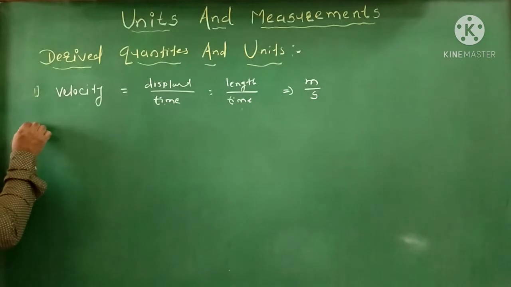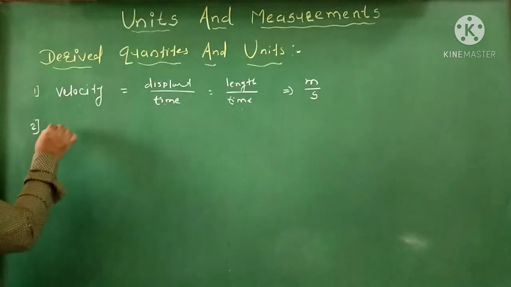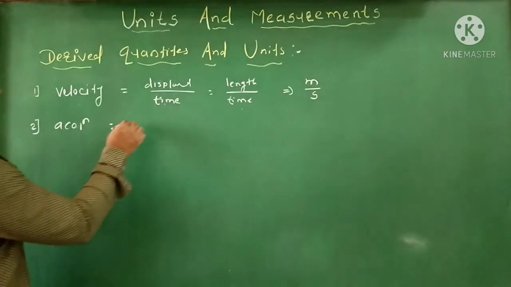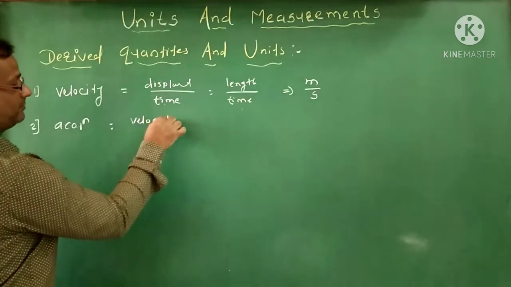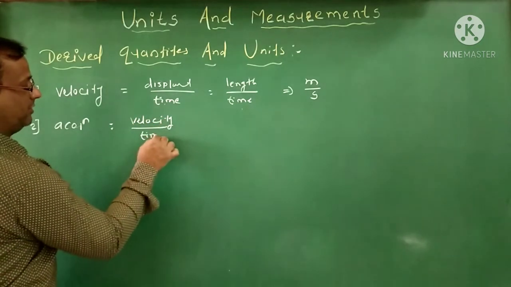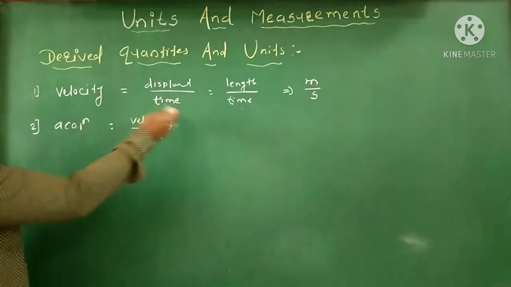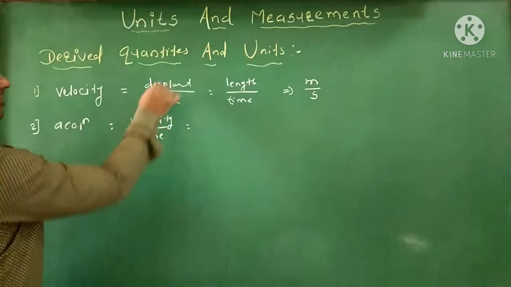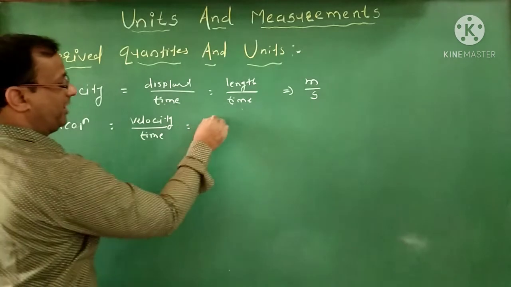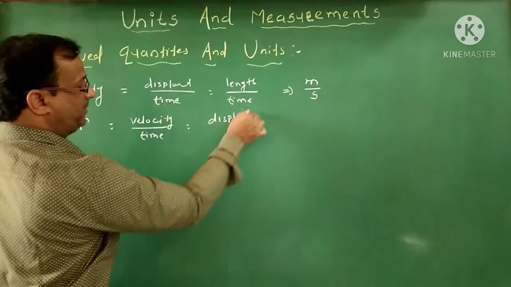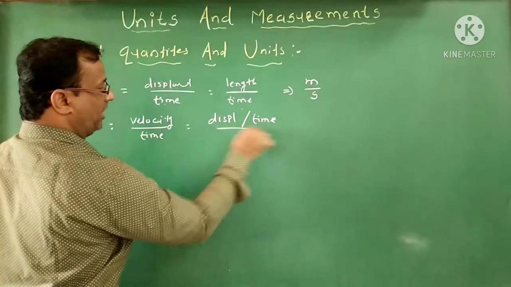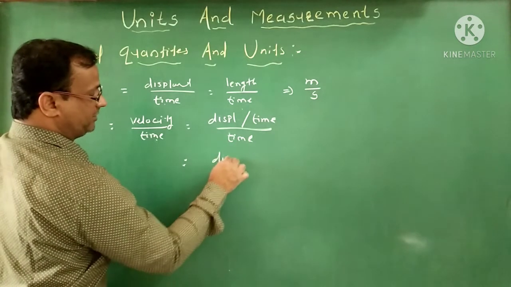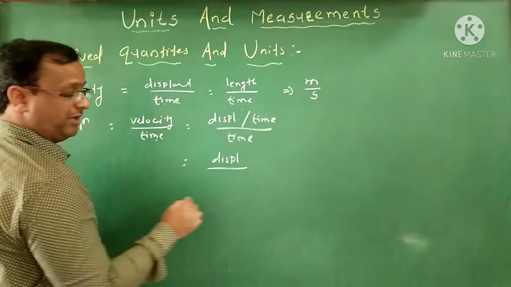Now we want to see the second one. Suppose you take acceleration. The basic formula of acceleration is velocity upon time, or change in velocity with respect to time. But again, velocity is nothing but displacement upon time, and this time is as it is. So we get displacement upon time into time, that is time square.